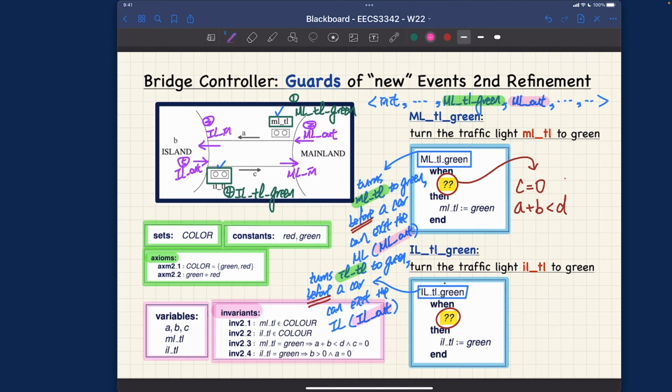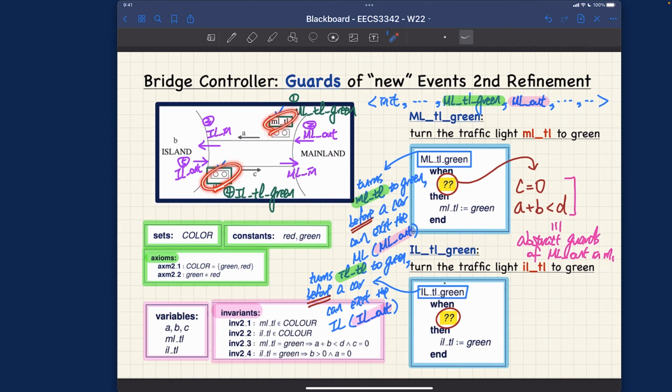So these two are just the same, equivalent to the abstract guard of ML out in M1. And again, why is this? You might be a little bit confused about this. I'm really trying to tell you a story to convince you. In the abstract model M1, we didn't really have the notion of traffic lights.